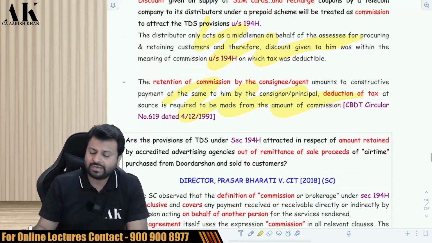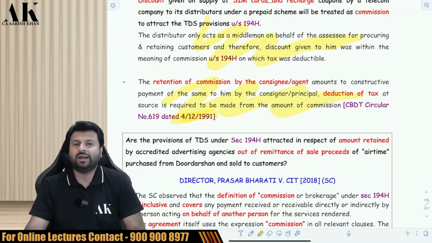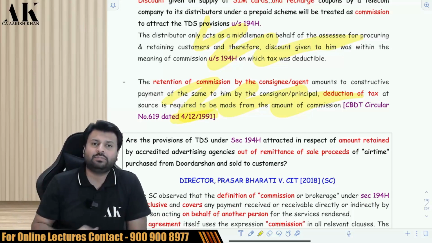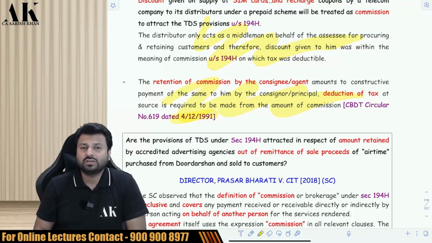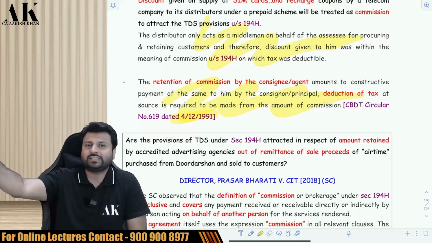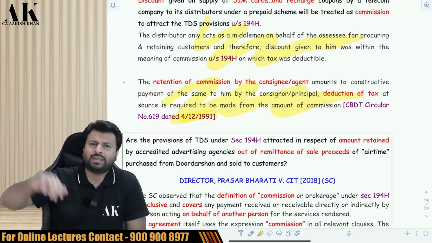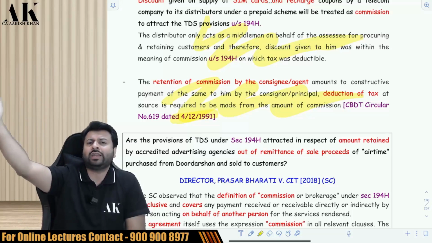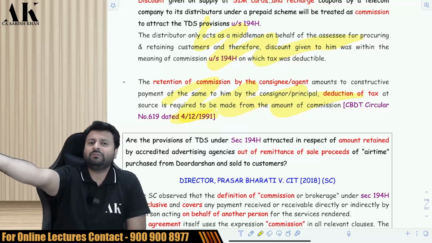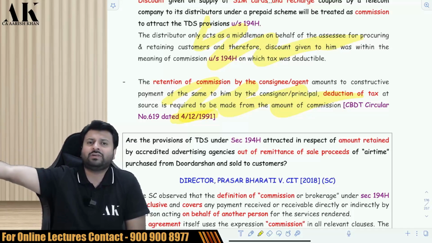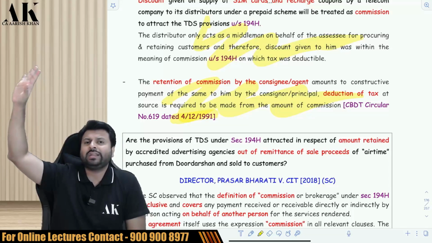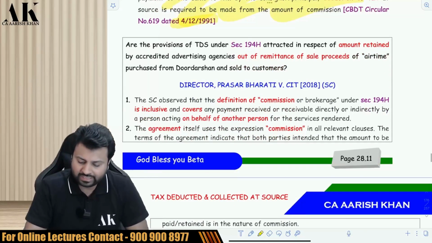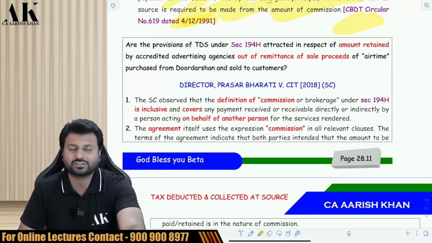The government has said very clearly in this CBDT circular of 1991 that when the consignor and consignee retain the amount, that is also a commission. Suppose I want to sell some goods. I have found one agent, and I told that agent to sell my goods on my behalf. This is the goods of 1 lakh rupees. You sell for 1,20,000 and you retain 20,000 at your end and pay me 1 lakh rupees. So I gave the goods to the agent. He sold the goods of 1 lakh rupees for 1,20,000. He retained 20,000 as his commission and gave me 1 lakh rupees. That retention is also subject to what? TDS. Check it, please, fast.